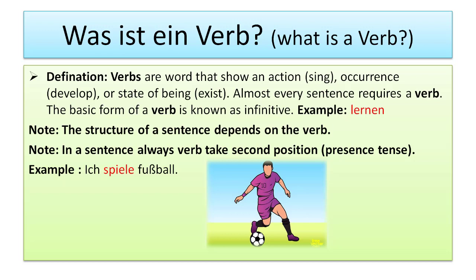The basic form of a verb is known as the infinitive, for example, lernen. I will give you two notes, so please remember and pay attention. The structure of a sentence depends upon the verb. And the second note is, in a sentence the verb always takes the second position in the present tense.